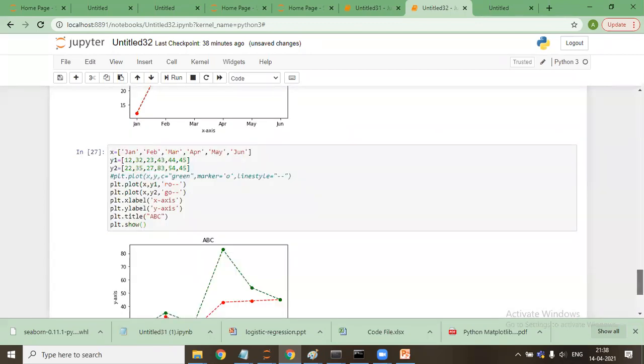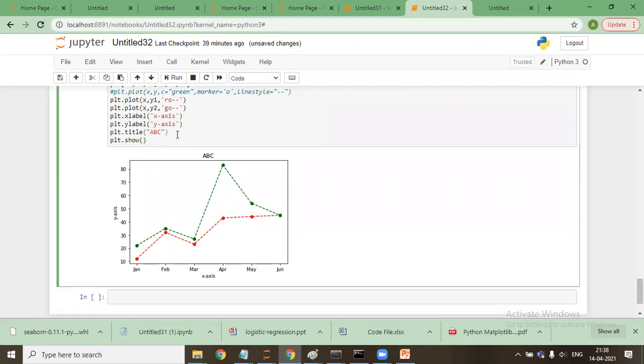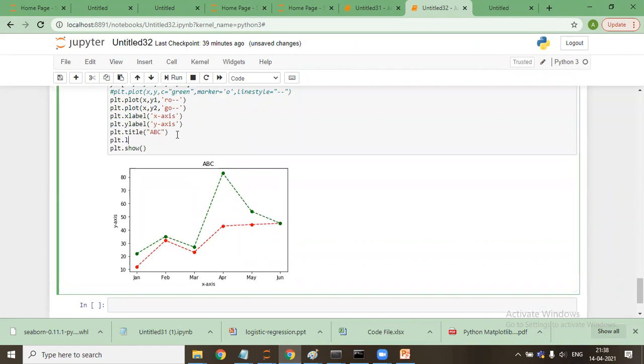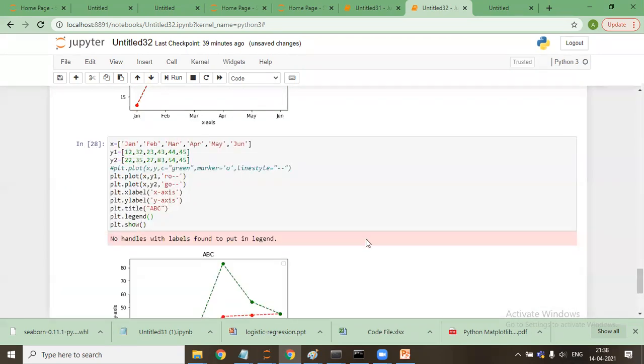Now you see we have two lines here. One is x with y1, and the second is x with y2. So now we have two lines. I'll also add another thing, plt dot legend. No handles with the labels found to put in the legend.